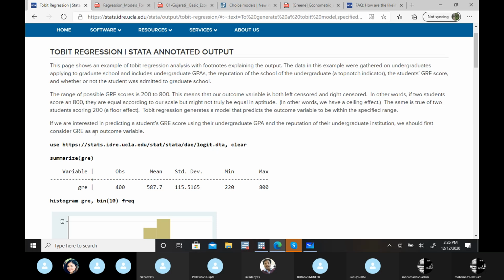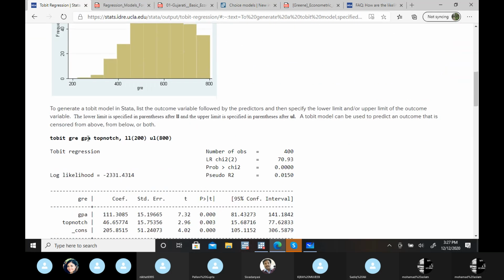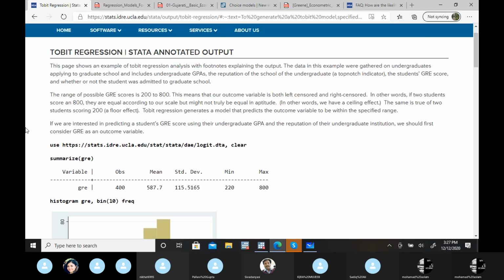They have a data set for students. The dependent variable is the GRE score, and the independent variables are GPA, and then this top node. This is some variable. Let's see what this variable is.